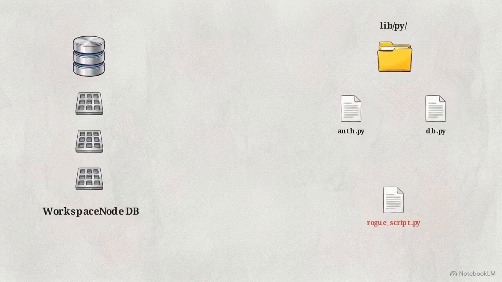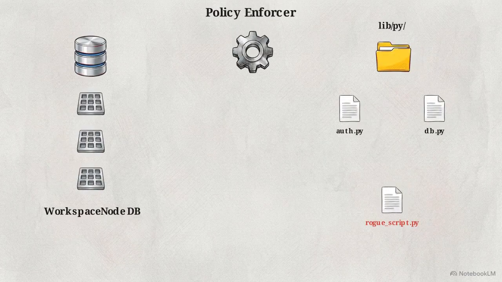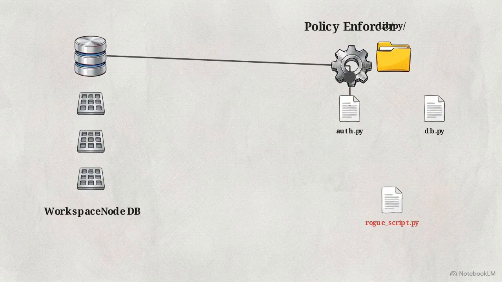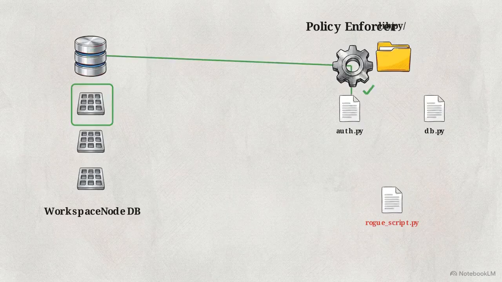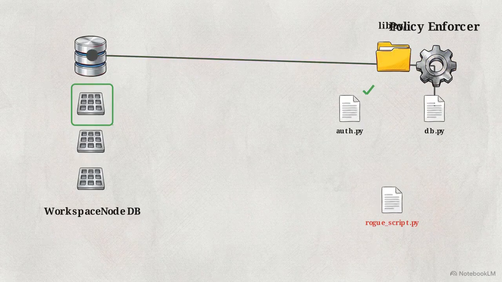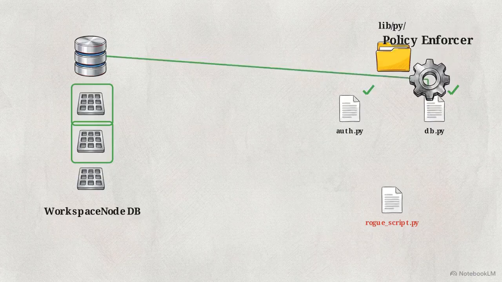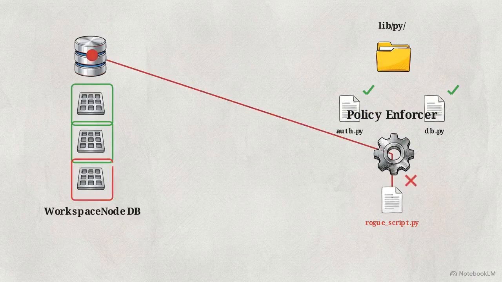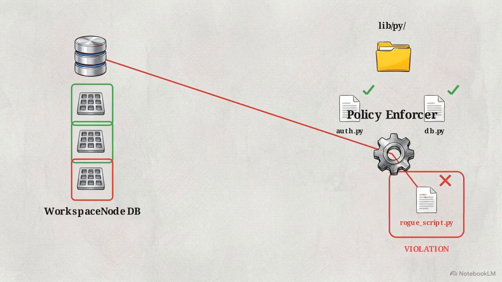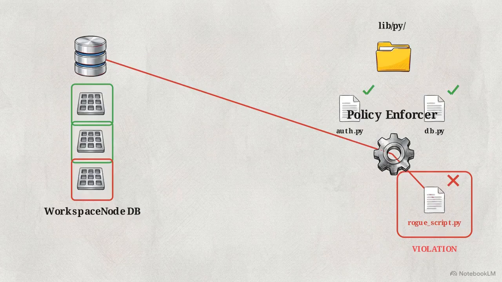The most critical of these workers is the Policy Enforcer service. The enforcer continually cross-references the physical paths of files on the disk against the entries in the Workspace Node database. If a file path deviates from the parameters defined by the active policies, the enforcer flags the violation for correction.